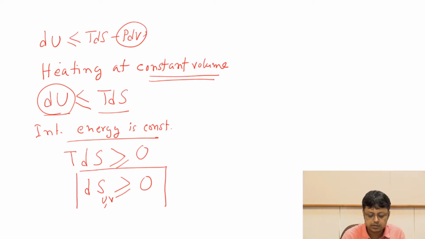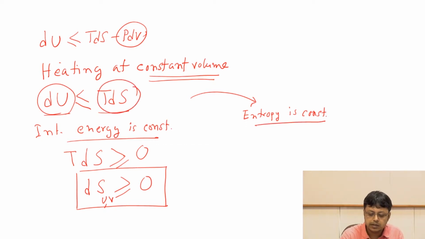So this is one of the conditions for spontaneity when both the energy and the volume are kept fixed. Similarly, you can also argue that if I keep the entropy fixed, entropy is constant, then this term is 0, and the condition will be dU is less than or equal to 0.